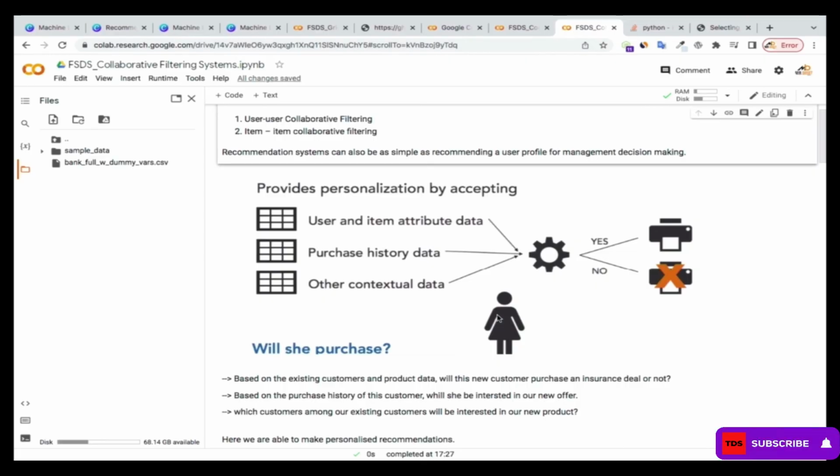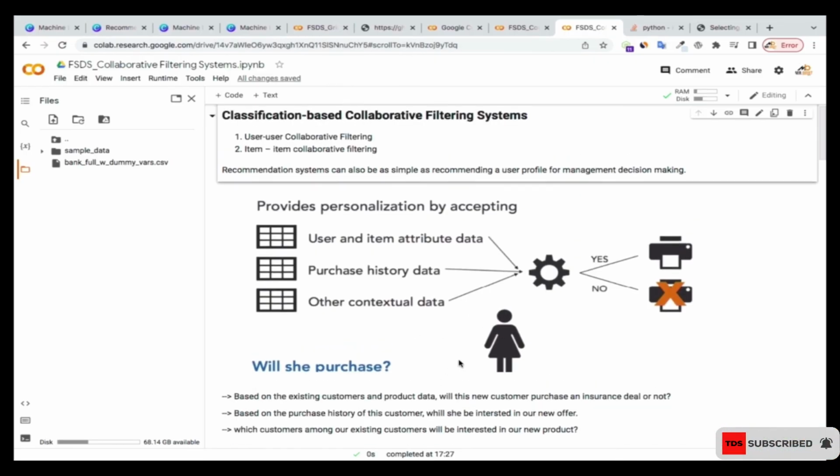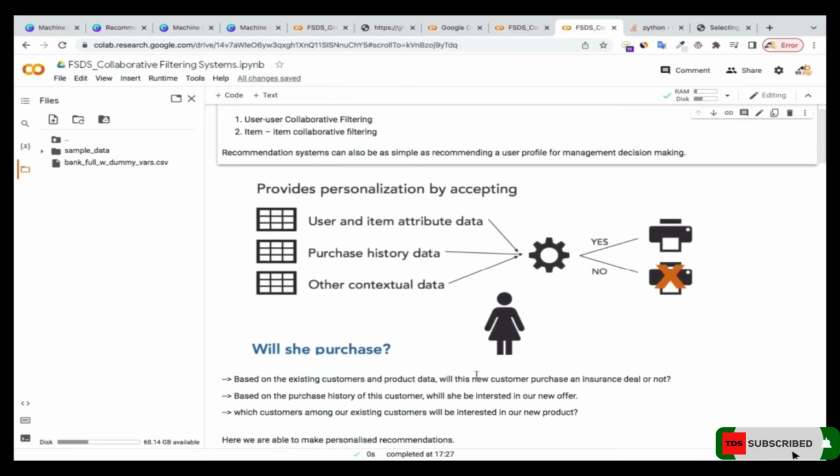Okay, so based on that, can we say that some of the customers that we have will be interested in the new deal that we want to bring? All these are things that we would like to measure using the data that we have, or recommend using the data that we have.